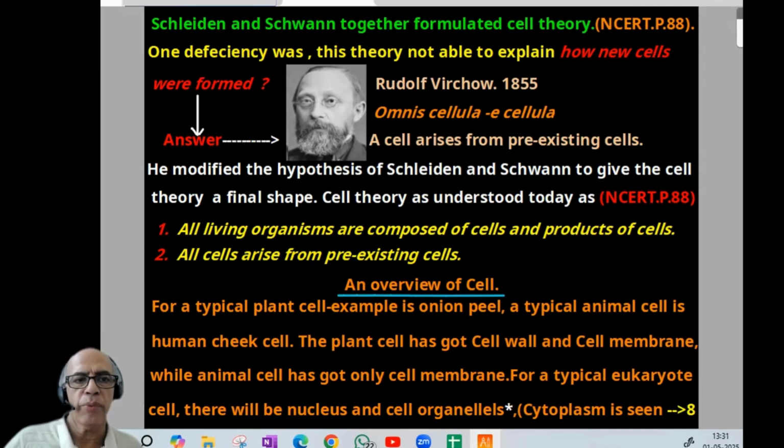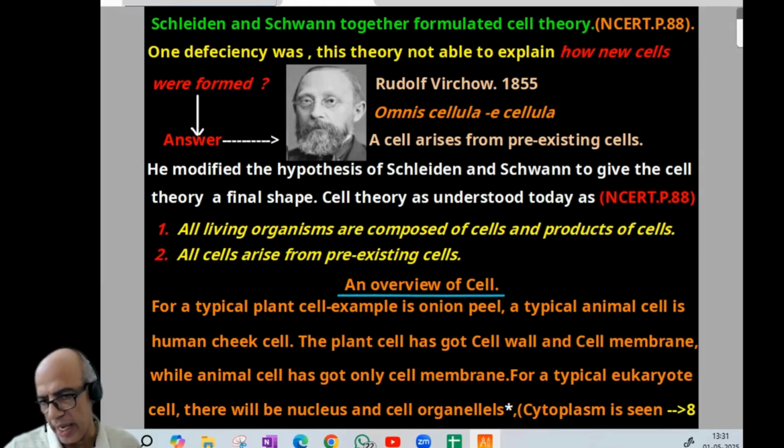So when we come to an overview of the cell, for a typical plant cell, the example is onion peel. For a typical animal cell, that is human cheek cell, inner side. Plant cells normally have a cell wall and cell membrane, while an animal cell has only a cell membrane. That idea is clear, I think. For a typical eukaryote, initially we are trying to explain with a typical eukaryotic cell. There will be a nucleus and cell organelles. So membrane-based cell organelles are in a typical eukaryote.